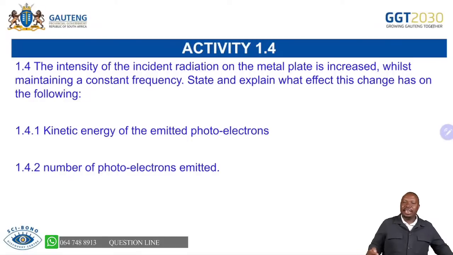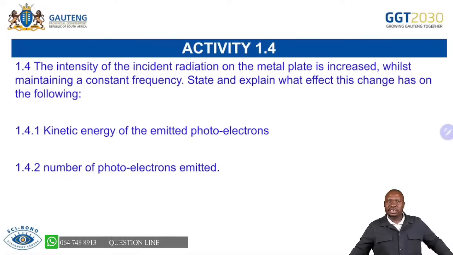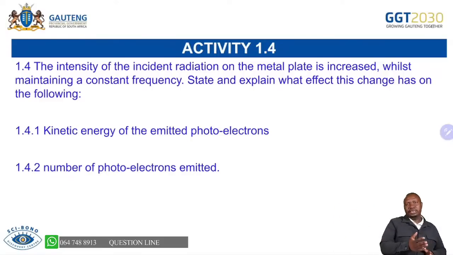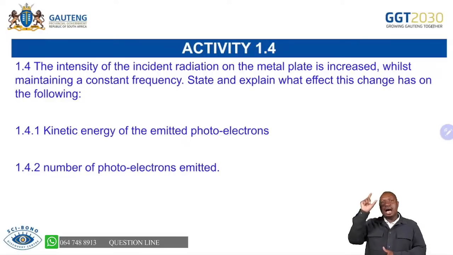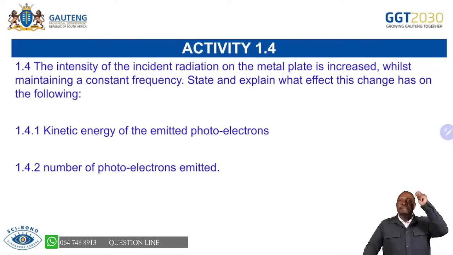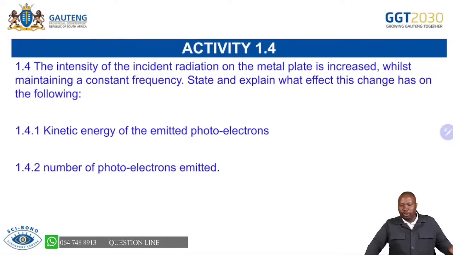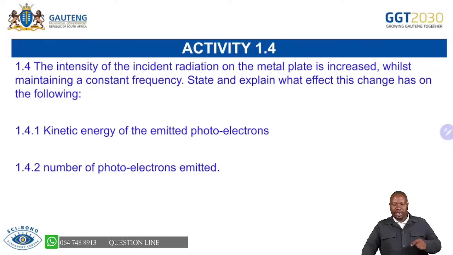What you're going to change is the number of photons, which means the current. The number of photoelectrons that will be ejected will increase, but all of them will have the same kinetic energy. So as we increase the intensity, yes, we're going to have more electrons ejected. But because all these photons carry the same amount of energy, our EK will remain the same. It won't be affected by increasing intensity. What will increase is the number of photoelectrons emitted, because you have more packets of energy, and one packet will remove one electron.